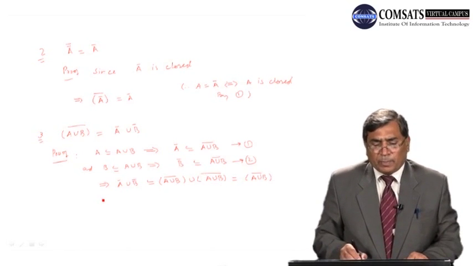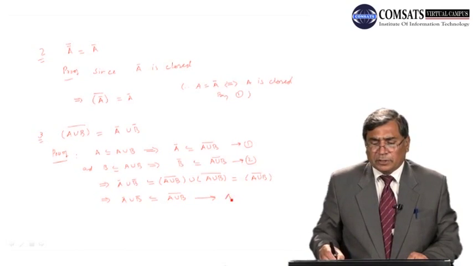So from here we get that closure of A union closure of B is a subset of closure of A union B. So this is our equation A.